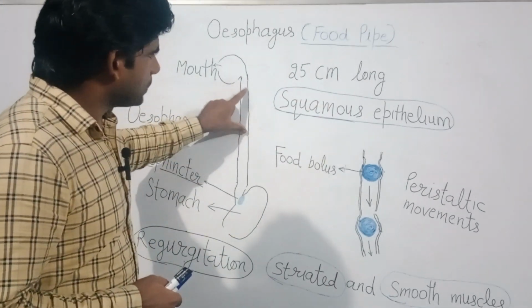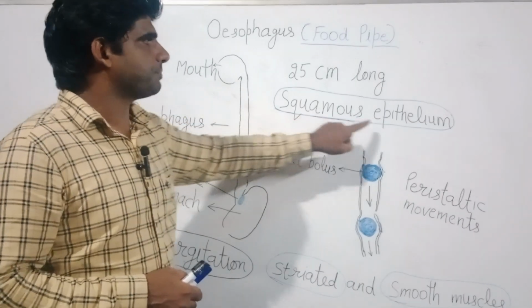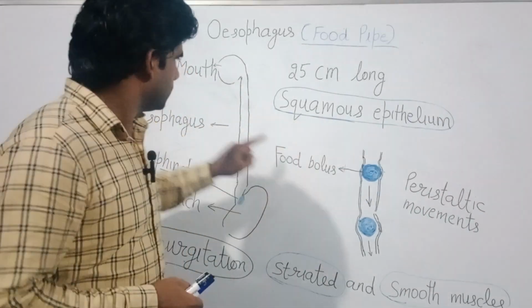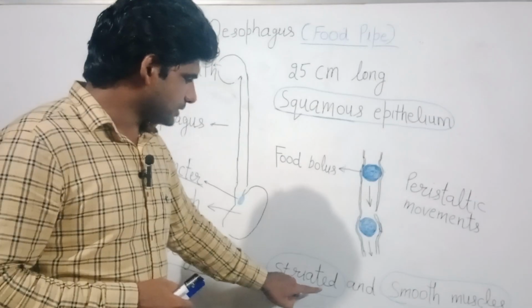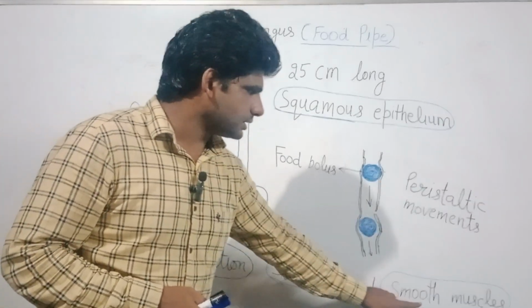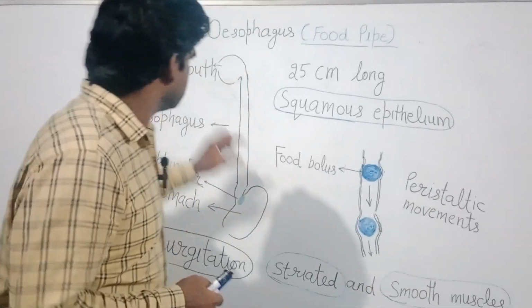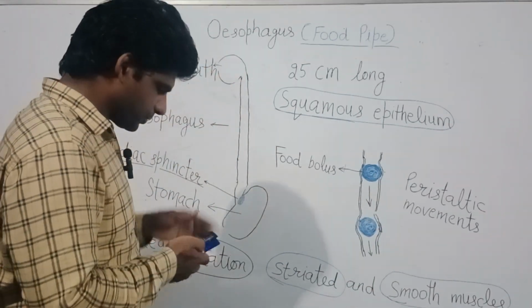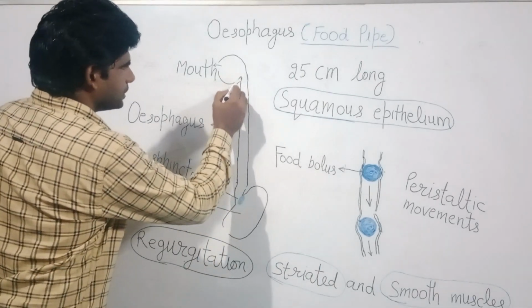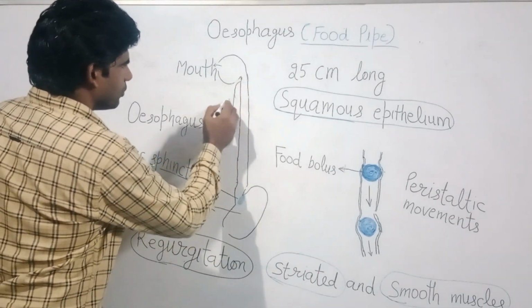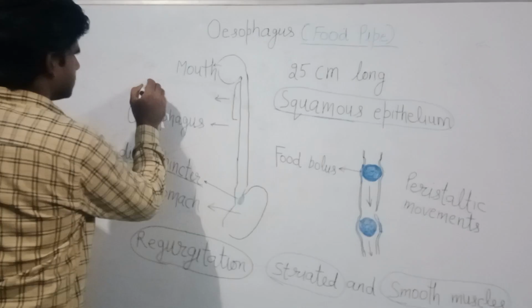Its walls are made up of squamous epithelium. In its walls, there are two types of muscles: one is striated muscles and the second is smooth muscles. In the upper portion, only striated muscles are present.